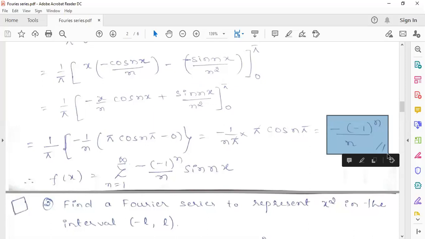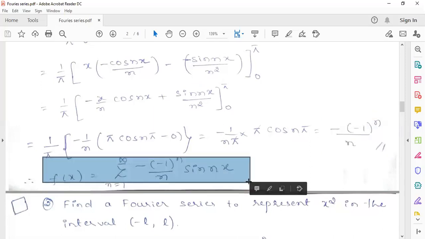Yes, sir. So just substitute the bn value, then you'll get minus of minus 1 power n by n, sin nx. If you put n equals 1, you'll get sin x minus 1 by 2 sin 2x plus 1 by 3 sin 3x. Like that, you will get the series form, that is in terms of sine series. Understood, all of you? Any doubts?